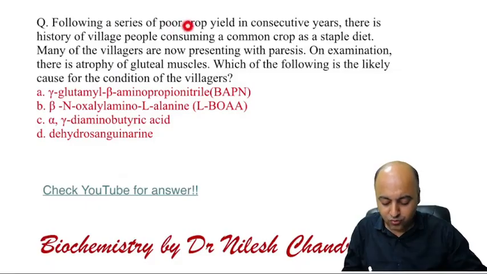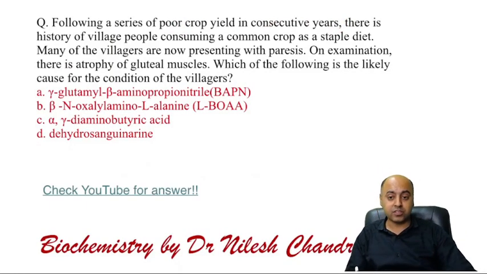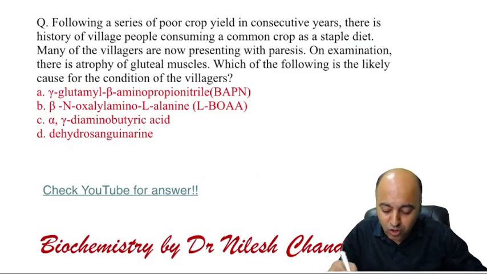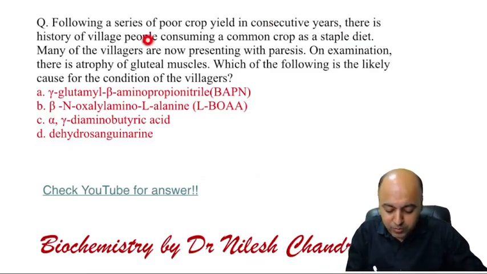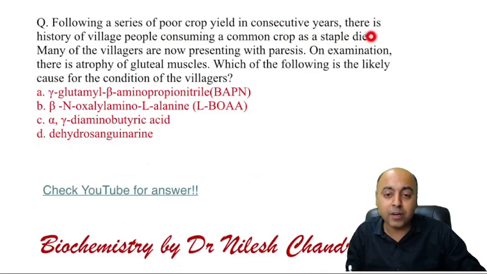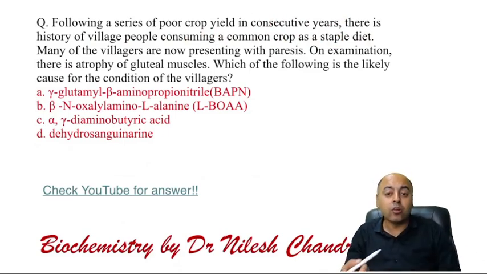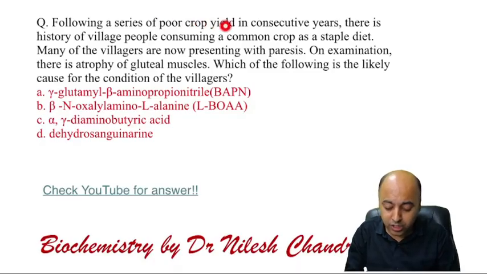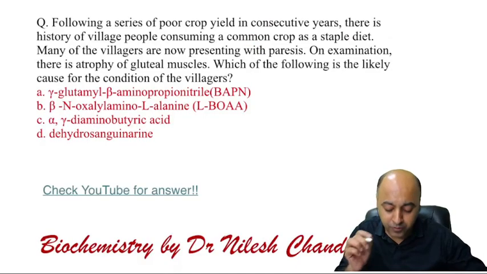Following a series of poor crop yield in consecutive years means the main crops which are commonly used will not be available. There is history of village people consuming a common crop as a staple diet. So what this means is this particular crop is not normally used, but now that the routine crops are not available, they are making use of this particular crop.